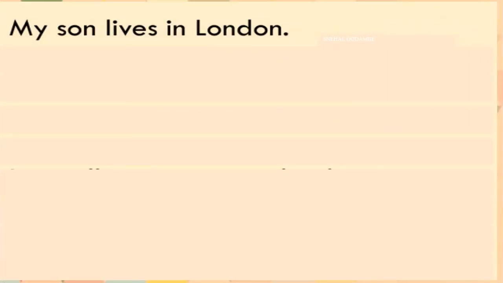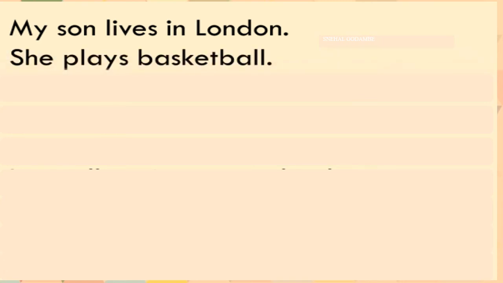Now we will read some sentences. Till now we have learned what an infinitive verb form is, how it is used in sentences, and what role it plays. Now we will see these forms with some different things. Before learning, we will read these sentences. My son lives in London. She plays basketball. Now look at the tense of this sentence.